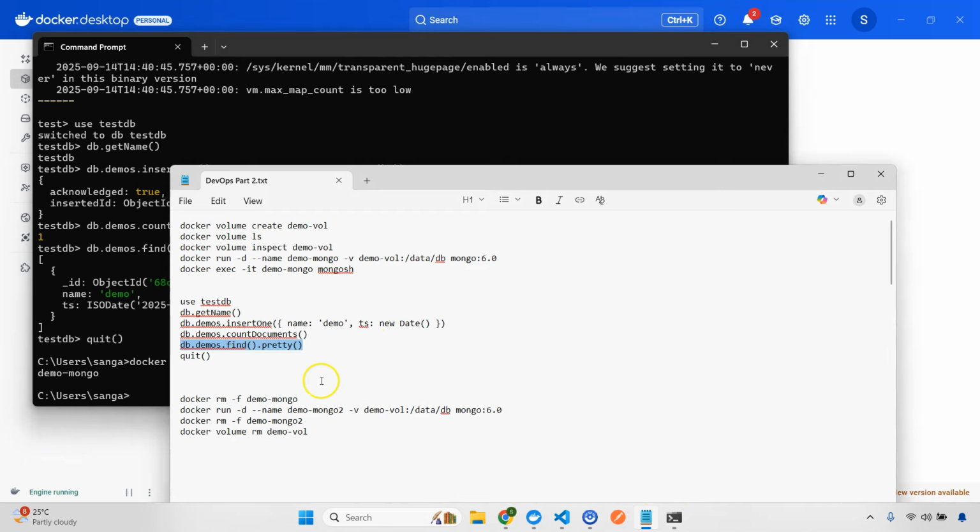So that means that container is not there. Now I'm going to start a new container with a separate name, right? And here I'm going to use the same volume, the demo volume that I have created. So what I'm doing here is actually creating a new container, and then mounting this volume data, the old data, into the new container. So I'm going to copy this.